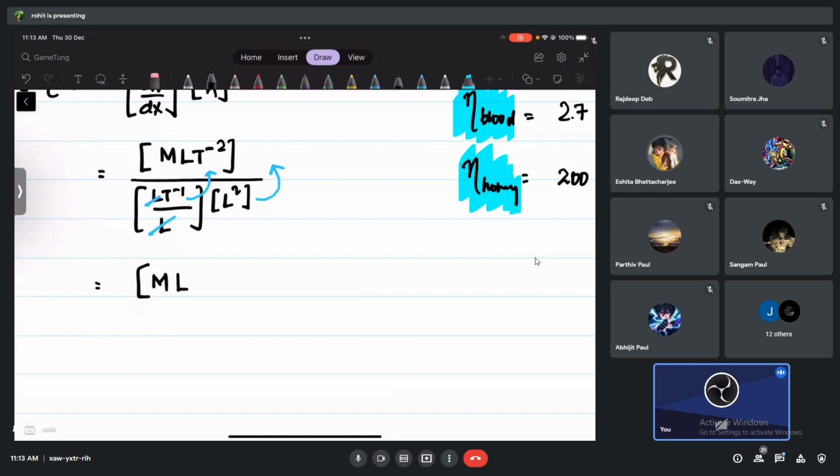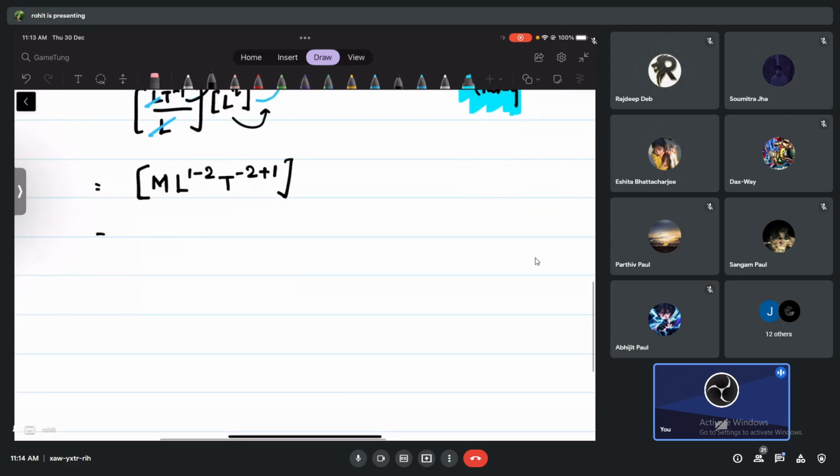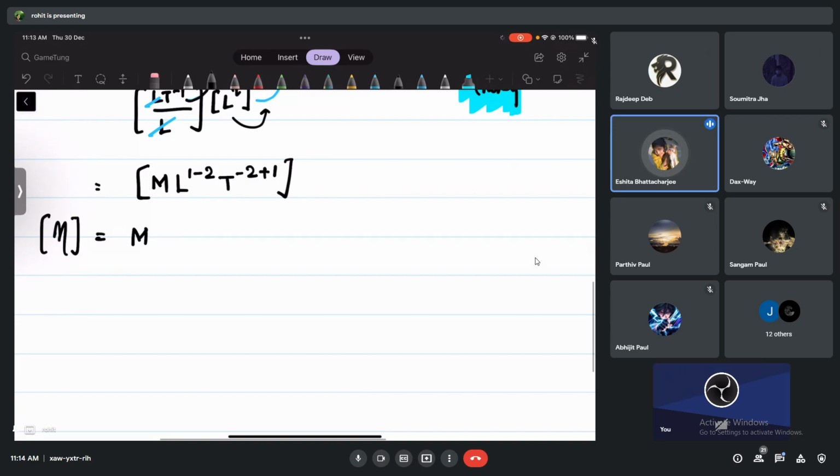L to the power 1 we already have, but this one when it goes up, will it be minus 2 or plus 2? Minus 2, yes. And the T is already there, that is minus 2, but when this T, which is minus 1, goes up here, it will become how much? Plus 1. So what is the dimension of the coefficient of viscosity? Tell me now, guys. It is M L minus 1 T minus 1.